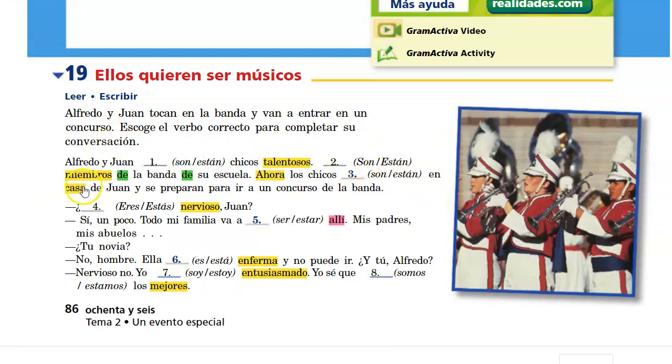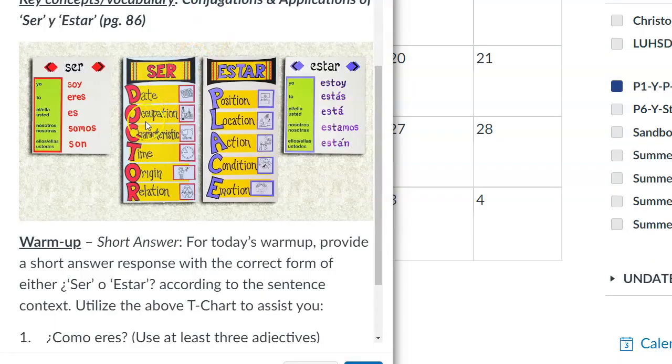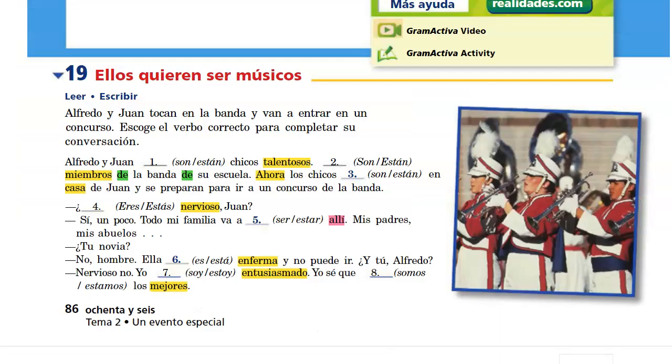Son miembros de la banda de su escuela. To be a member is an example of an occupation. You could make an argument for it as a characteristic as well, but certainly either occupation or characteristic, and that's why we're using ser once again. Let's do one more example together.